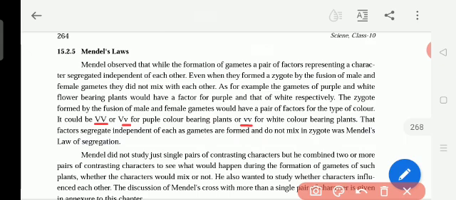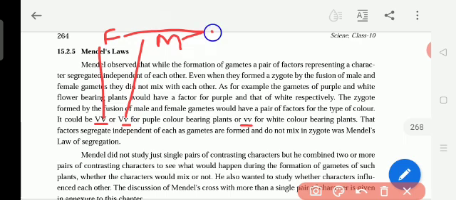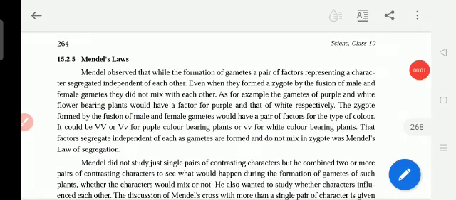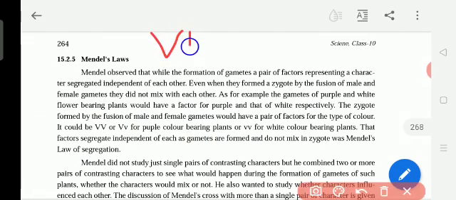Here what is happening is, for example, capital V and capital V is from the father and capital V and small v is from the mother. When both are mixing together, the child can get one. Students, now we see capital V and small v.